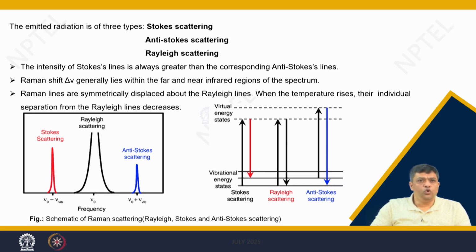So, if you have these Stokes, anti-Stokes, or Rayleigh scattering, you can easily find out the curve.